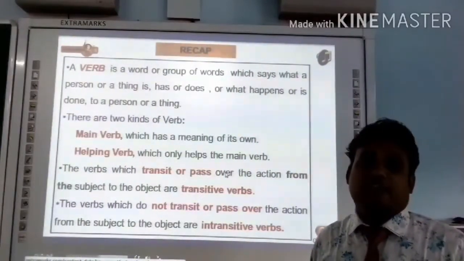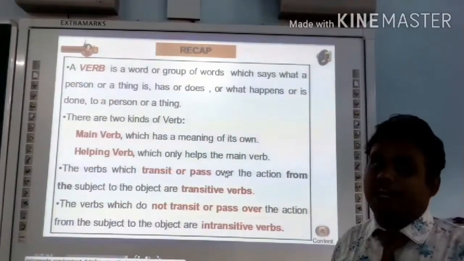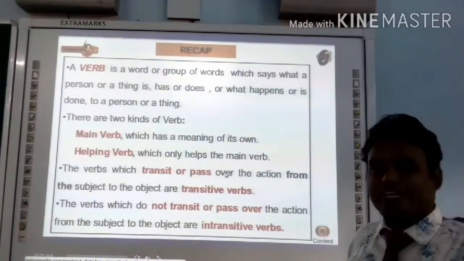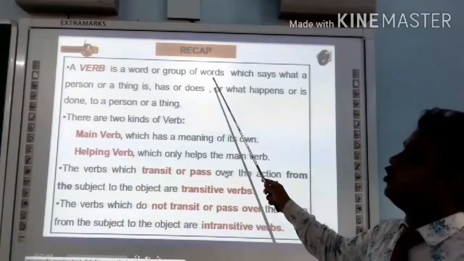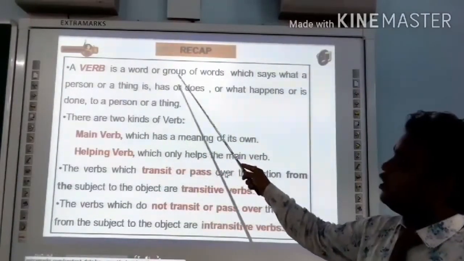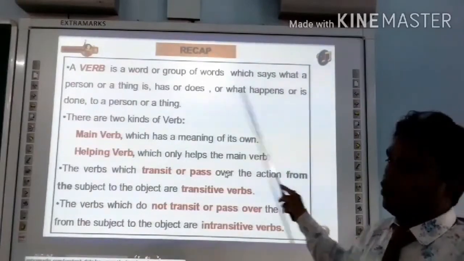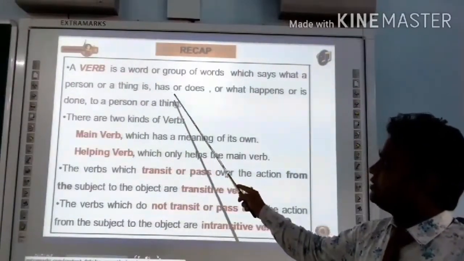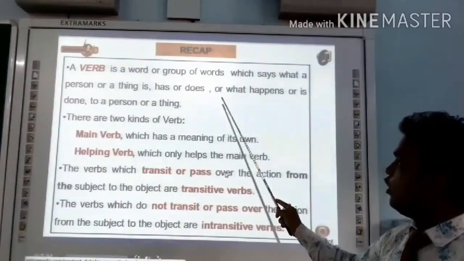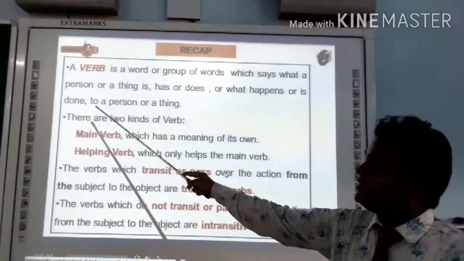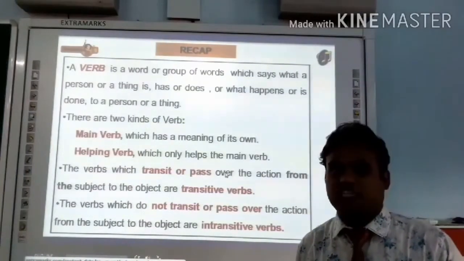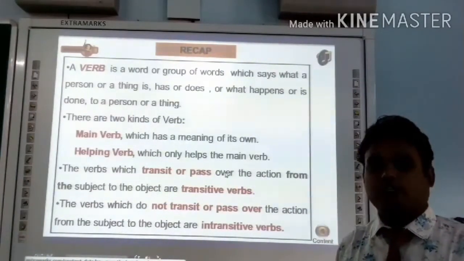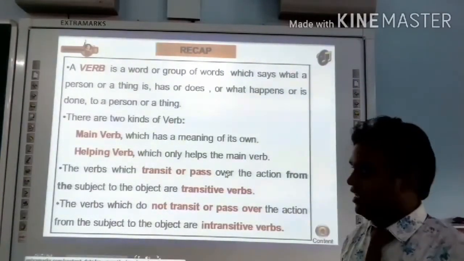So students, let's have a recap of this session and of the previous session. In these two videos we have talked about a verb. A verb is a word or group of words which say what a person or a thing is or has or does, or what happens or is done to a person or a thing. So a verb tells the action and state of a person, animal or a thing.